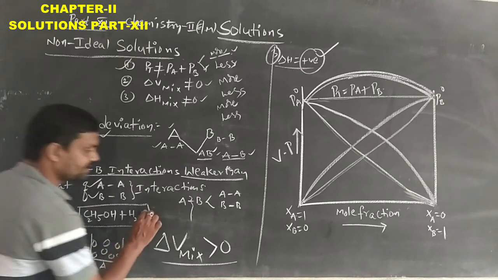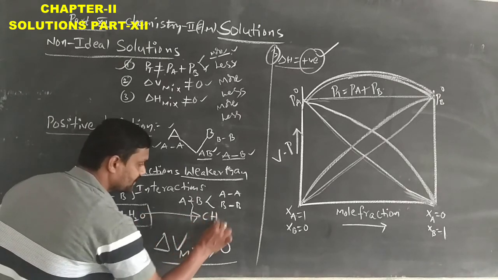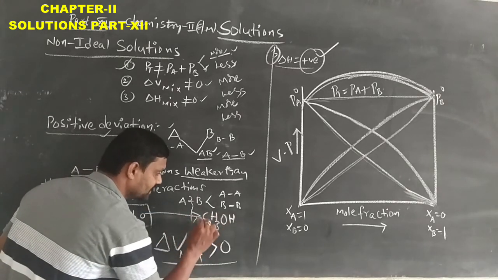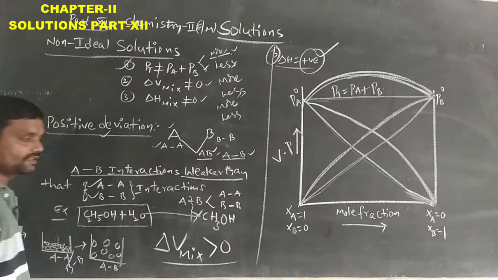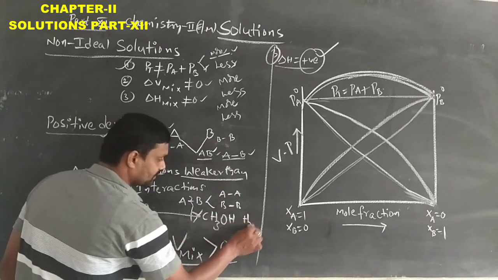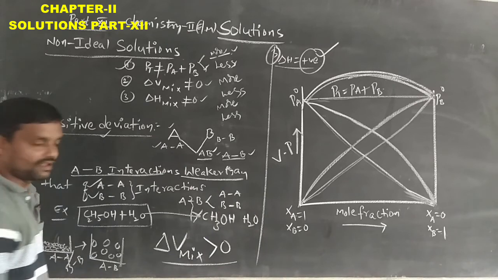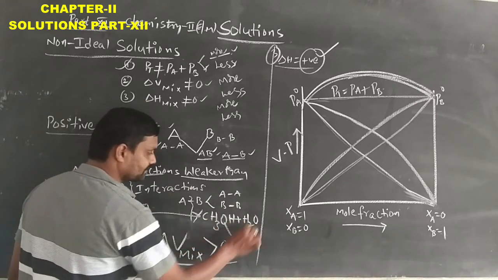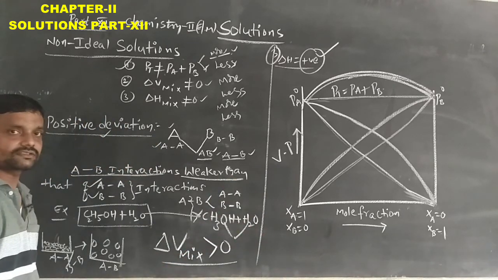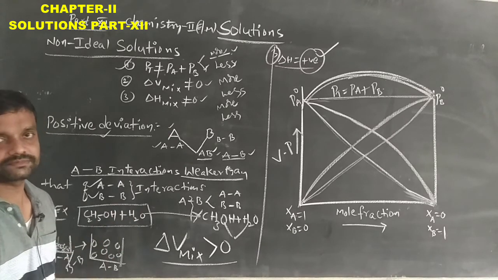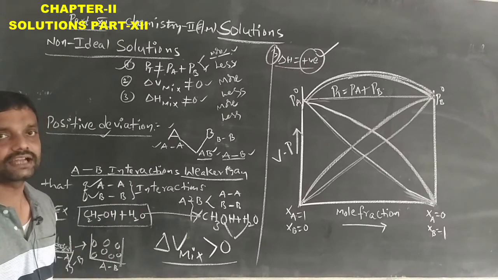Similarly, for example, methyl alcohol has hydrogen bonding, and water also has hydrogen bonding. When they are mixed with each other, the resulting solution loses some of its hydrogen bonding, meaning it has weak hydrogen bonds.